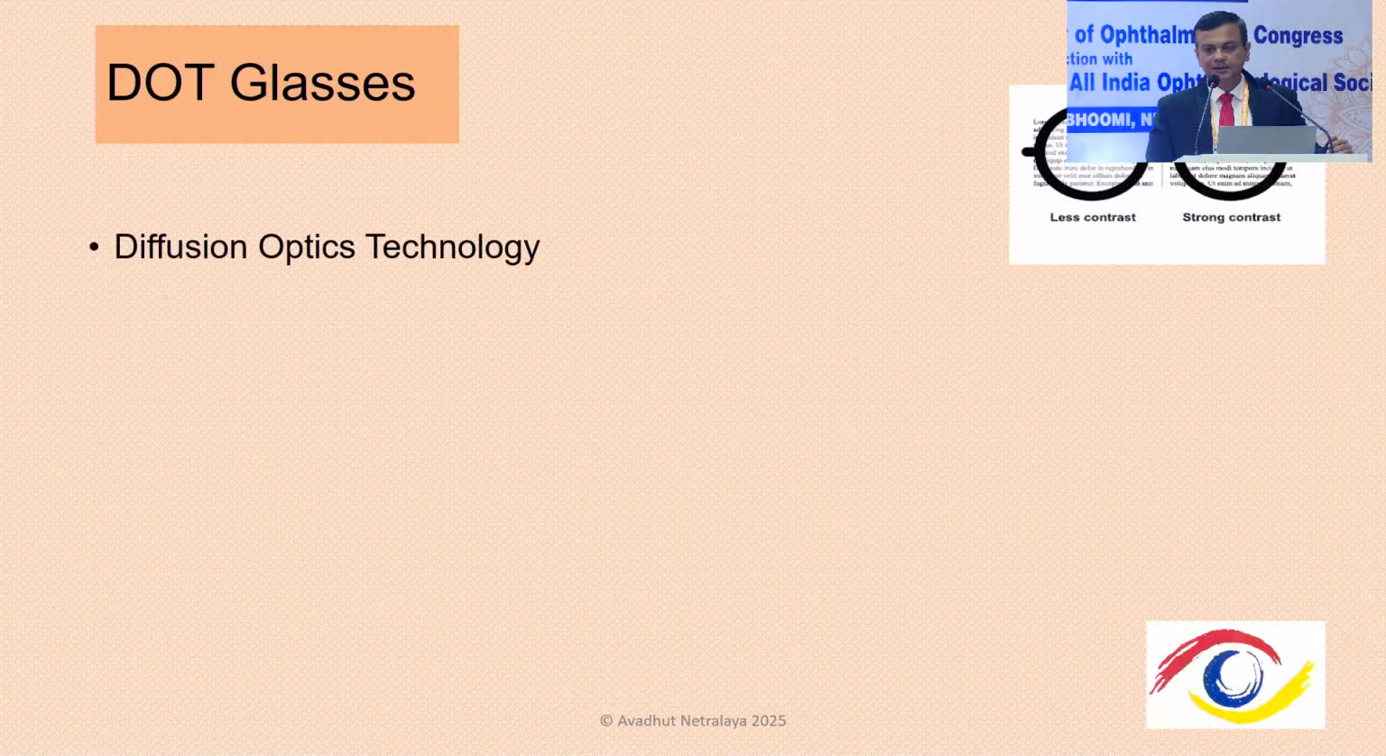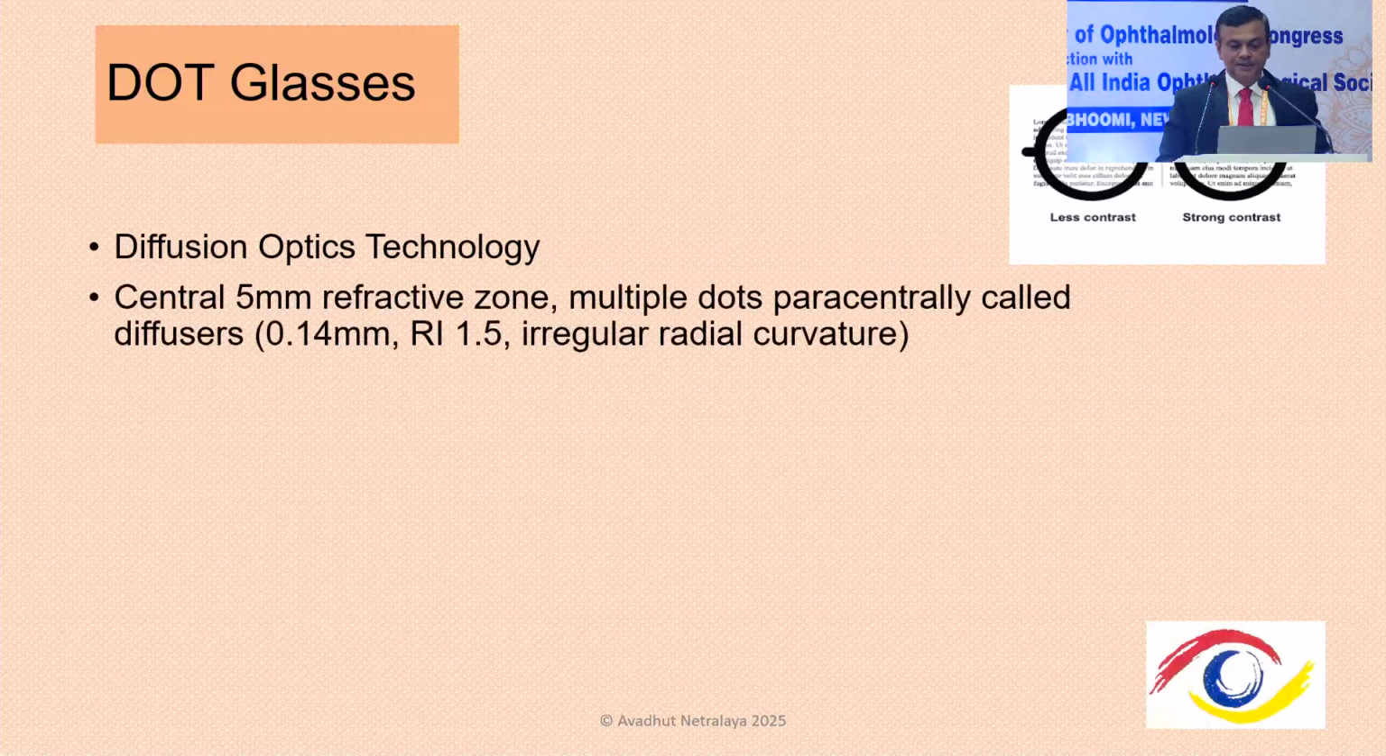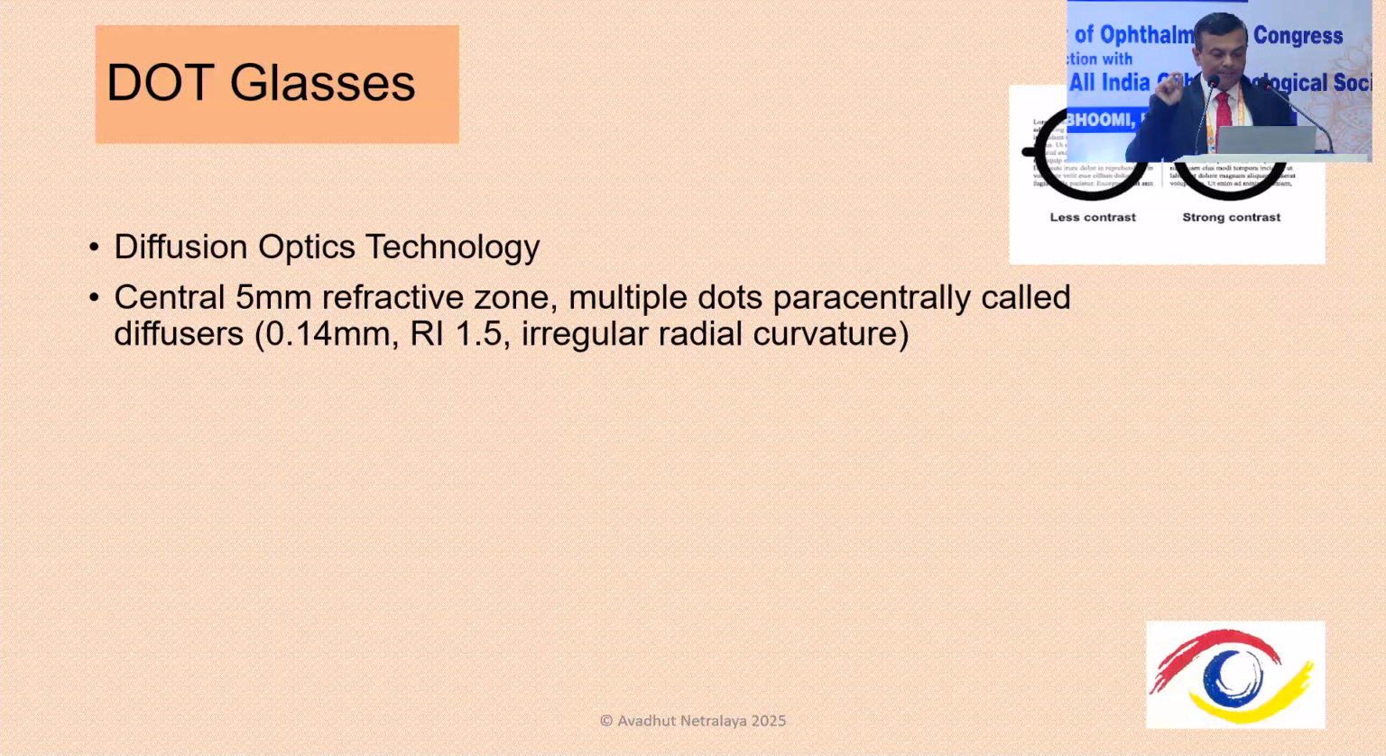The fourth, DOT glasses, have not come into the market so far. They are studied in Britain. They are called diffusion optic technology. It is slightly different from the other 3 lenses which I just described. They have, in the paracentral zone, something called diffusers.